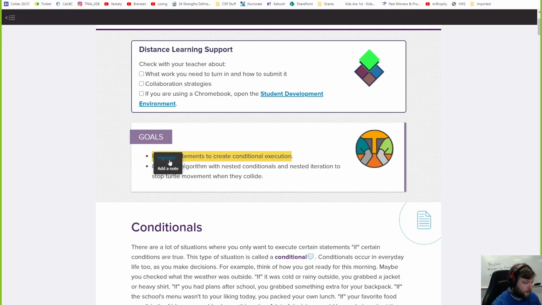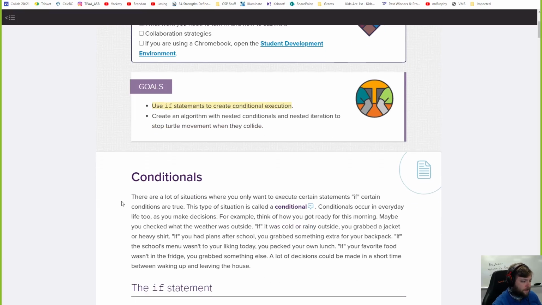Honestly, I'm surprised that Project Lead the Way didn't do ifs before while loops and for loops. I would think you would start with ifs. So, yeah, this is big. This is used a lot. And then we're going to create an algorithm with nested conditionals and nested iteration to stop turtle movement when they collide. That sounds kind of fun, but that'll probably be day 2, huh?